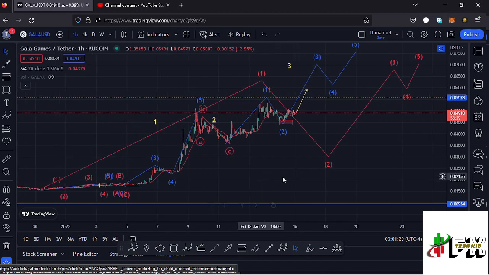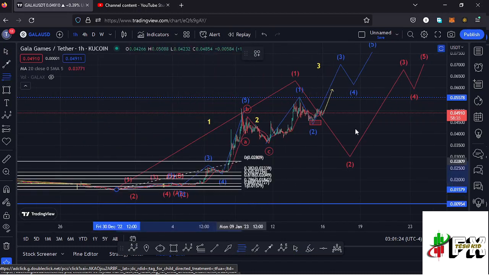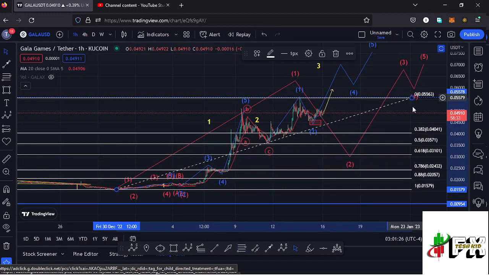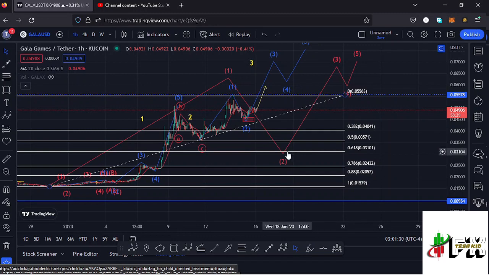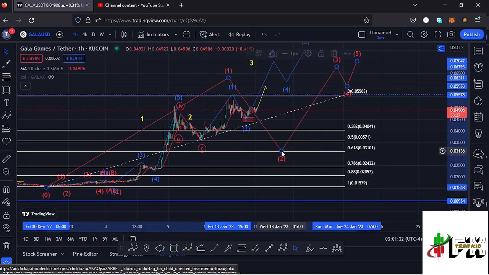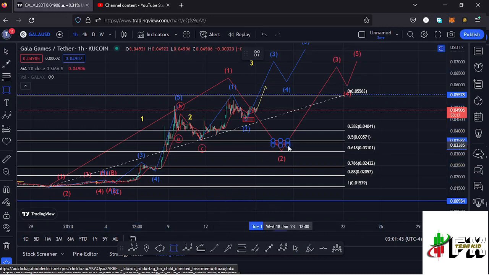In case it plays out, we can use the Fibonacci's, connecting them from the low of the first wave to the high of that wave 1, and that gives me a minimum retracement area between the fib level 0.5 and the fib level 0.618, which lies between the $0.03571 mark and the $0.03101 mark. That is another possible scenario that could play out here on the Gala Games chart, and that is what I'm expecting on the short-term scenarios.